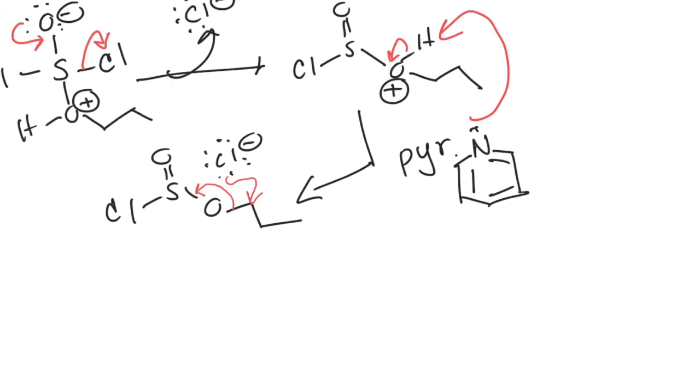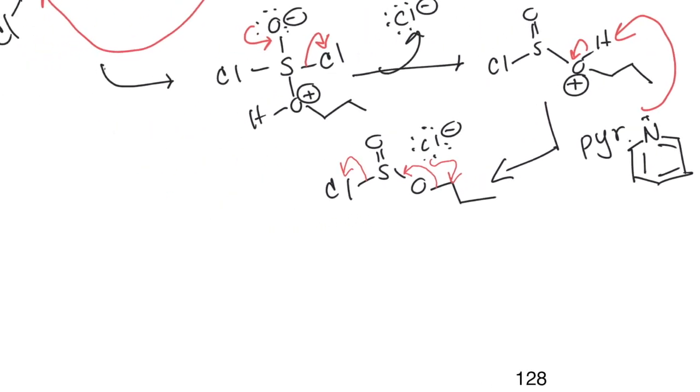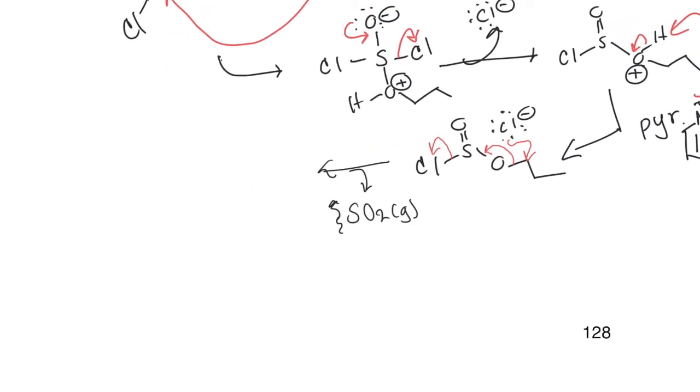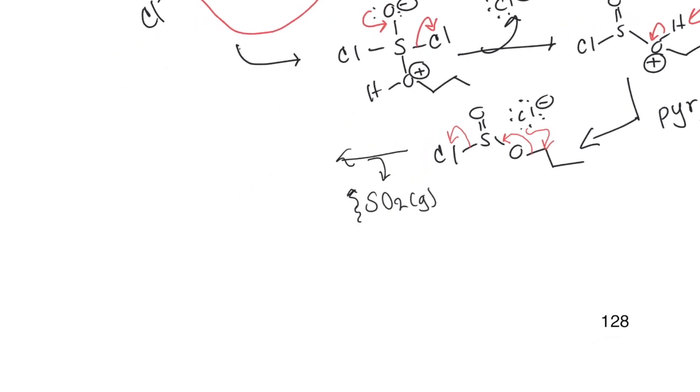This bond's broken. That makes SO2, which is a gas, but not with this chlorine attached. So in that same process, making that extra bond to sulfur helps eject the chlorine and make another chloride. So this is that super rewarding part where SO2 gas is evolved. Yes, you get to draw the gaseous arrow. It's coming out of solution. And now all of that fancy footwork gets us to the Cl.